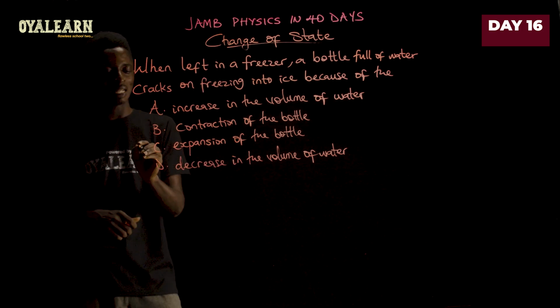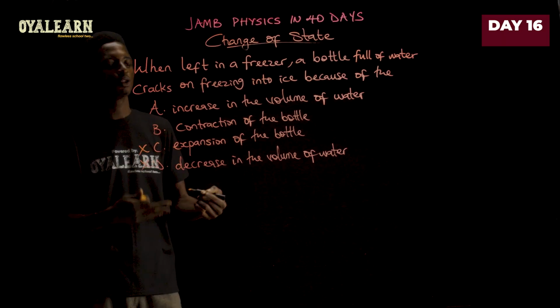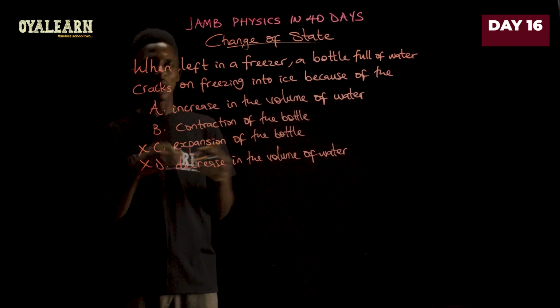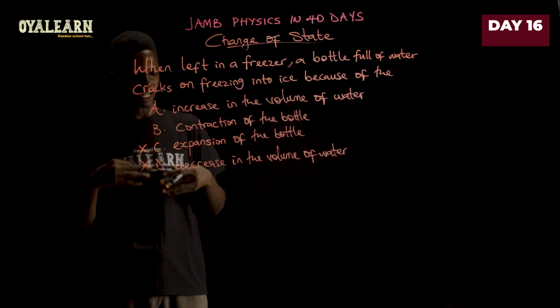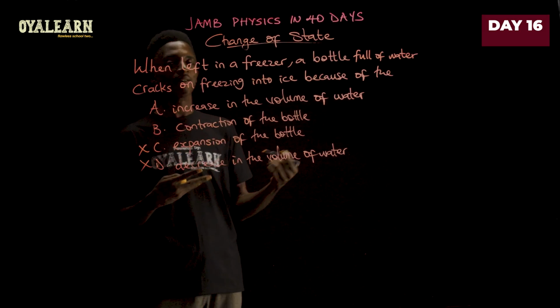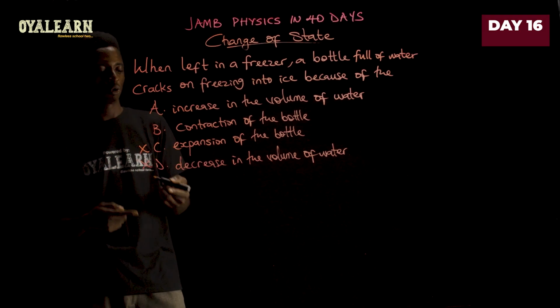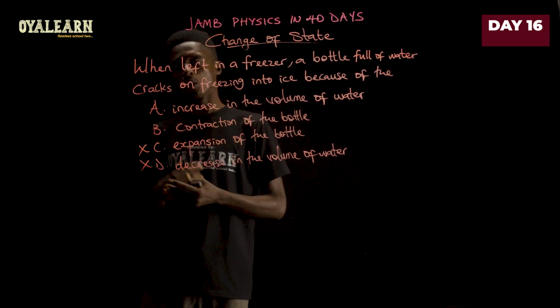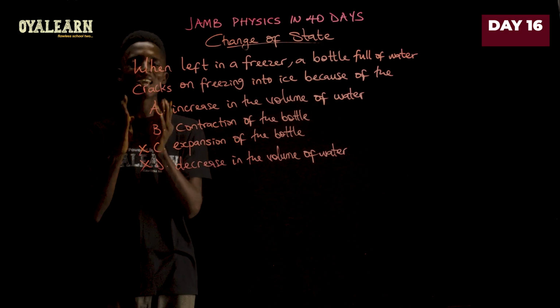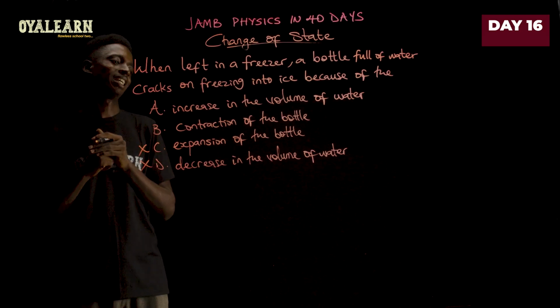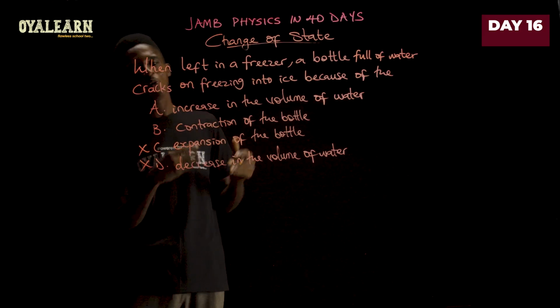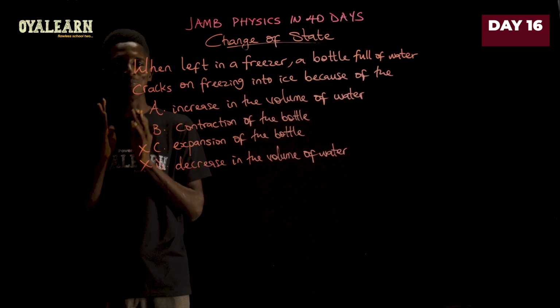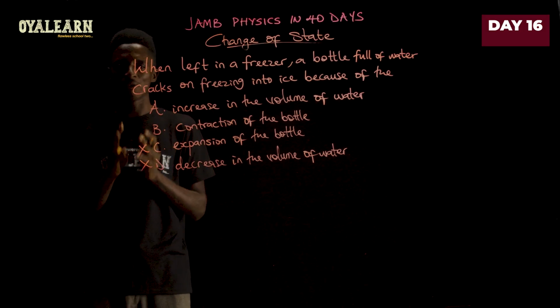And then we immediately eliminate C and D, because we know the bottle cannot expand when it is cooling down. It's supposed to contract instead. And then we know that the volume is supposed to increase, so therefore decrease in volume will not cut it. So that leaves us with A and B, where the confusion lies. Now the question is, which one of them actually causes the break of the bottle when it freezes?